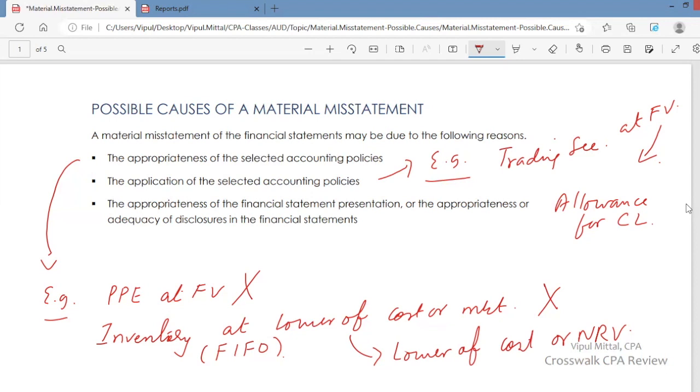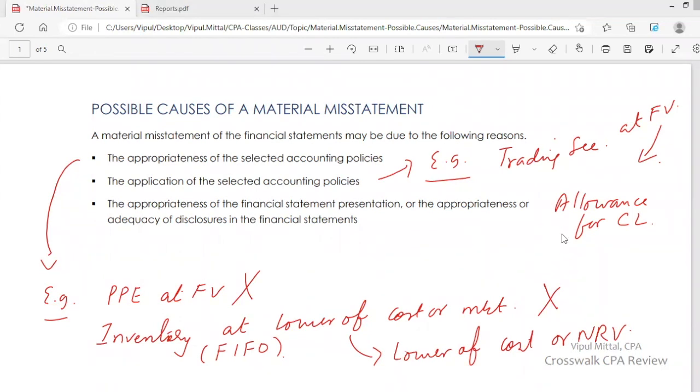So you say that application of management accounting policies is not appropriate. Management has a policy of recording allowance for credit losses. Good. But how this policy is applied is not appropriate. Calculation of allowance is not appropriate.